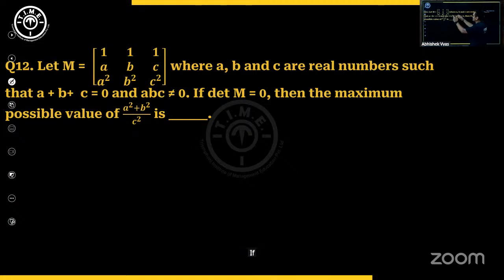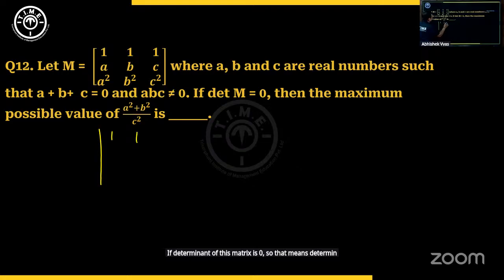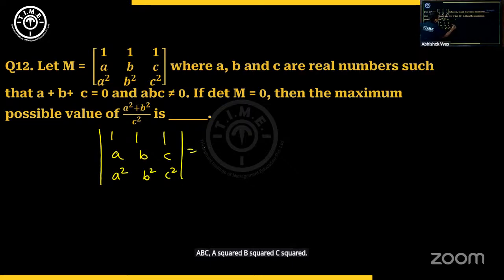If determinant of this matrix is 0, so that means determinant 1, 1, 1, A, B, C, A square, B square, C square is 0, then the maximum possible value of this expression is how much? So we can simplify this by doing some column operations. So let's do C2 minus C1.